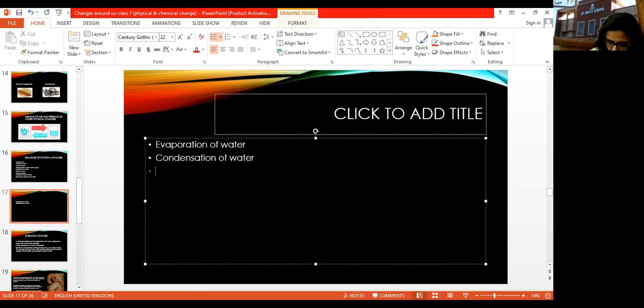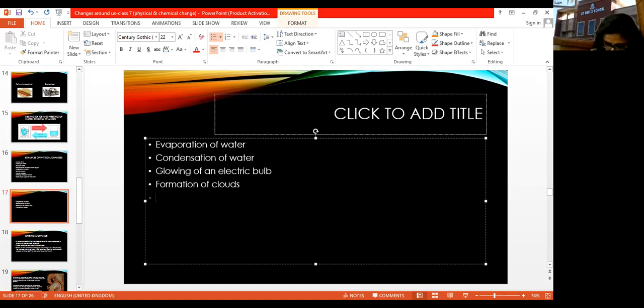Then what other examples we can write? Glowing of an electric bulb. This is again a physical change. Then formation of clouds. ये भी physical change होता है. ठीक है? No new substances formed over here.